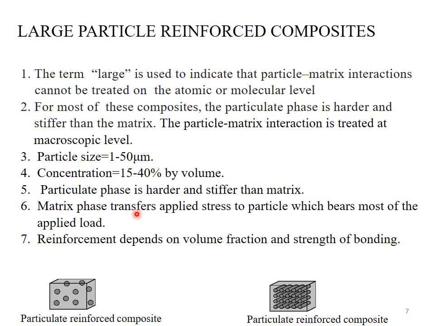The size of the particles ranges from 1 to 50 micrometers. The concentration of the reinforcing phase within the composite material may vary from 15 to 40% by volume.